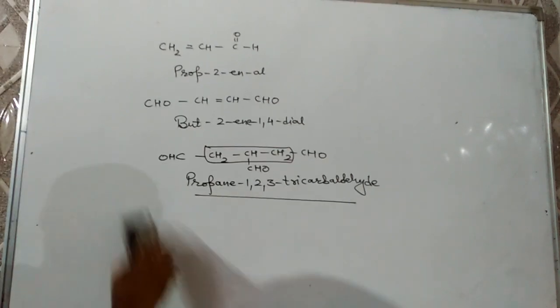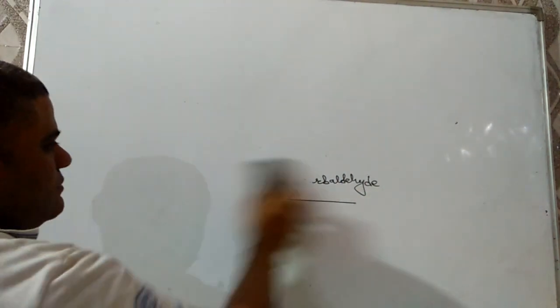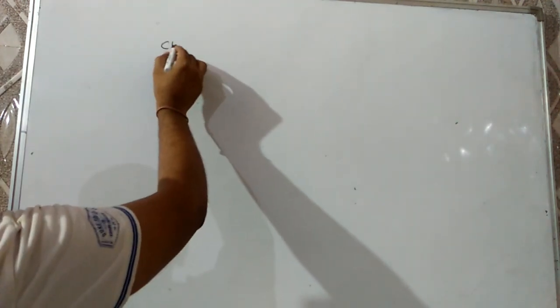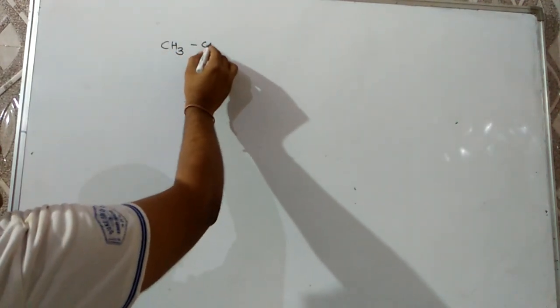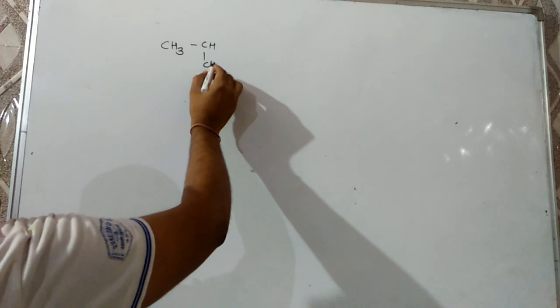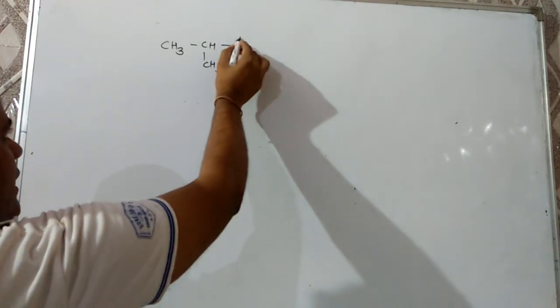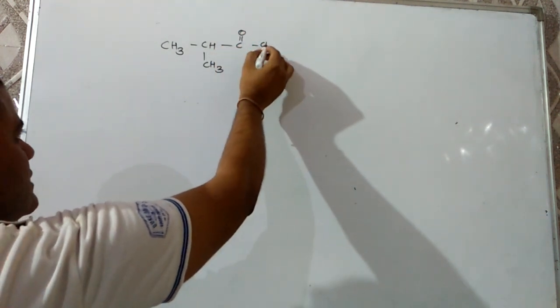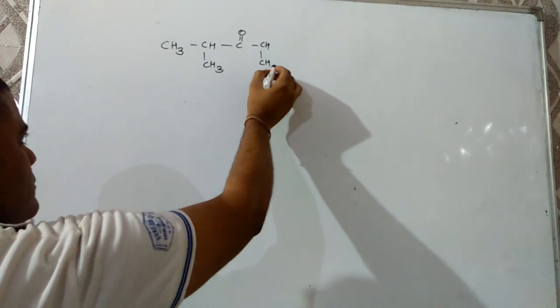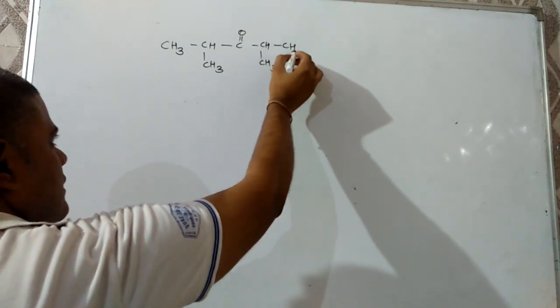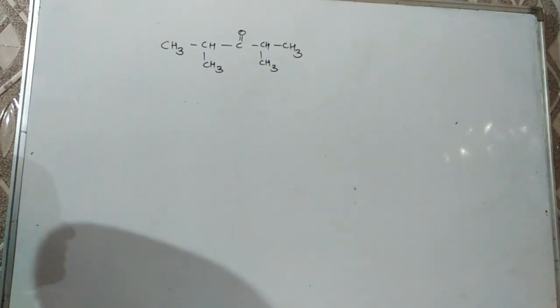Next, ketones. For example, this molecule is there, CH3, C double bond O, CH, CH3, CH3. Question may be there, what is the IUPAC name?